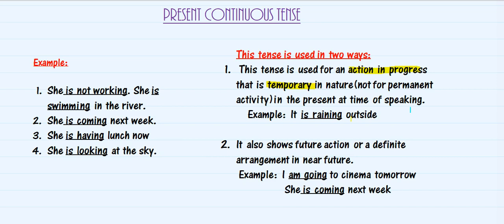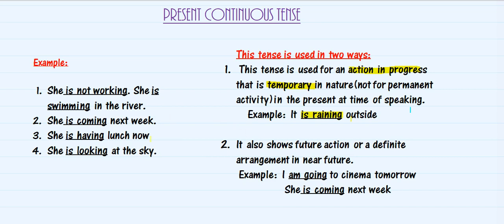Let's see the example. The example here says, it is raining outside. When we are saying it is raining outside, the verb over here is rain. And we are saying it is raining outside, which means it's not a permanent activity, but it is in progress right now. This act is happening right now, but it is a temporary activity, temporary in nature. So this is how we use present continuous tense.